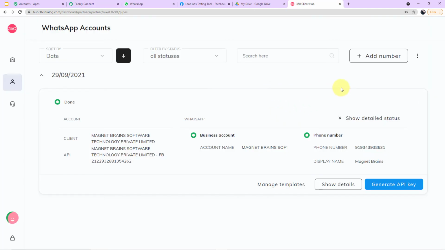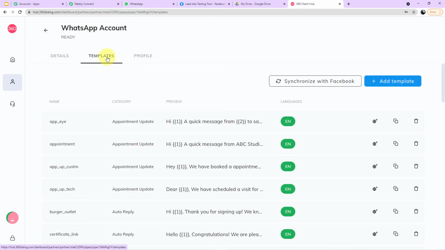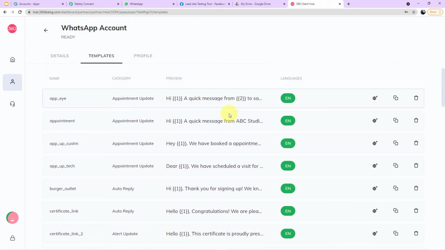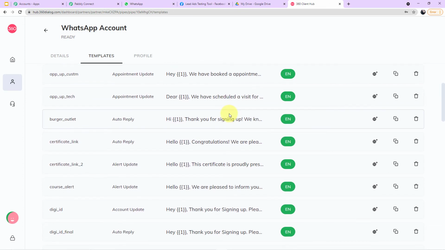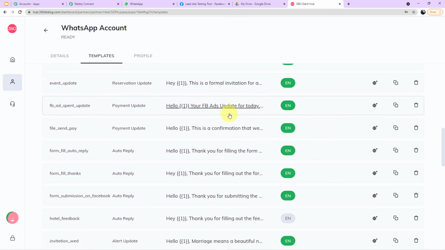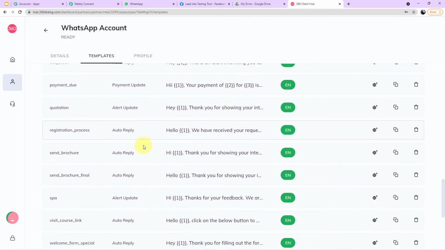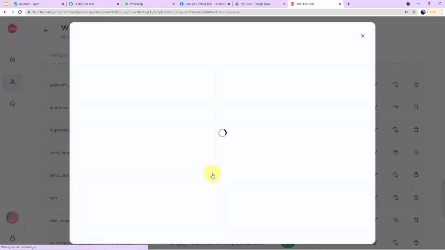Okay, so we are back to our account on 360 Dialog. Now besides Generate API key, it is written Show details. Click here and you can see three options are given above. You have to click on Templates, and now you can see all of the templates which are there in my 360 account. Now let me show you the particular template I am using in this workflow. Let me search for it. Okay, so this is the particular template, send browser final. Here, let me show it to you.